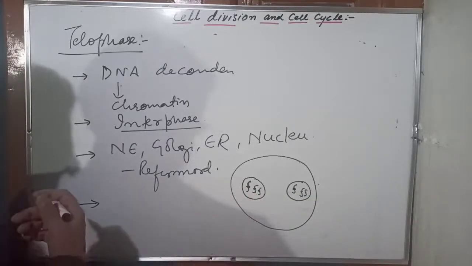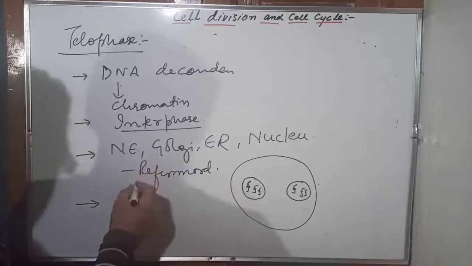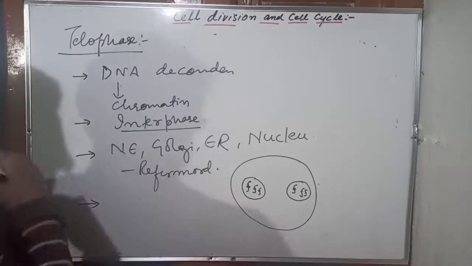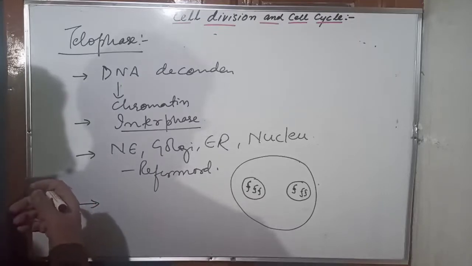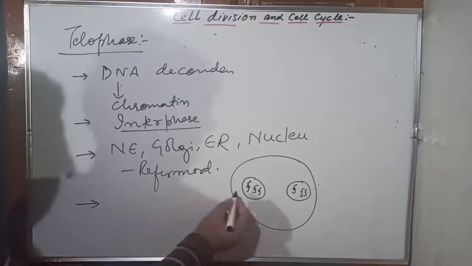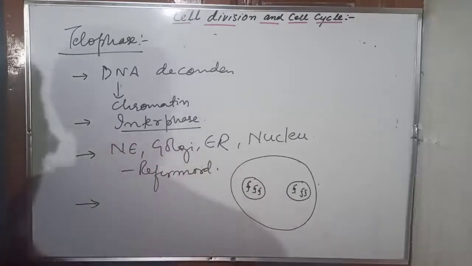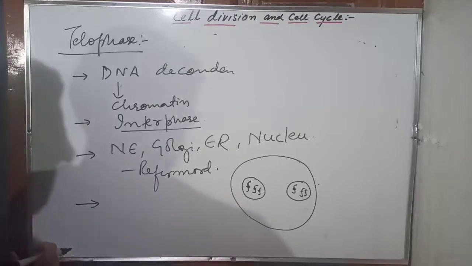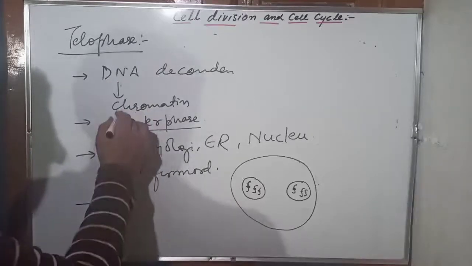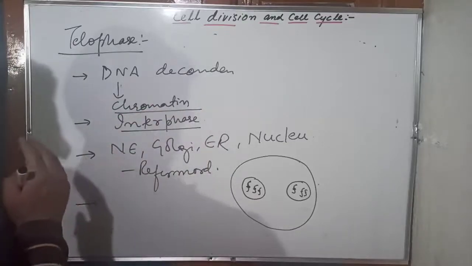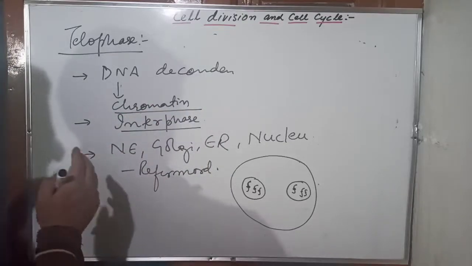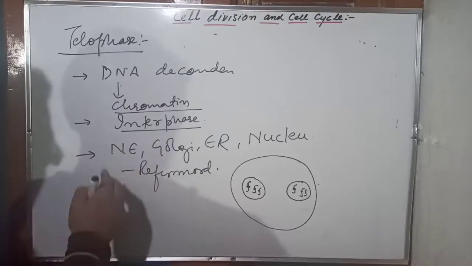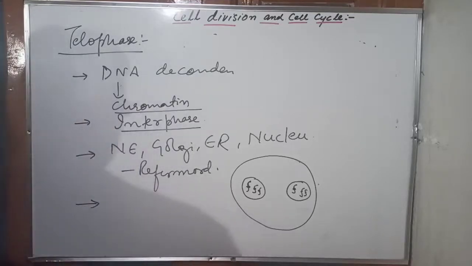In the metaphase, you can spot them individually on the spindle. So it means in the telophase, this discrete nature, the individual nature of the chromosome is lost, because they collect in mass at the ends. And one more important thing: the DNA decondensation occurs, chromatin becomes thin, thread-like, and eventually, if you are observing it under the microscope, it will disappear. Why? Because it becomes too thin to be spotted by the microscope. You understand this thing? This is important to understand here.